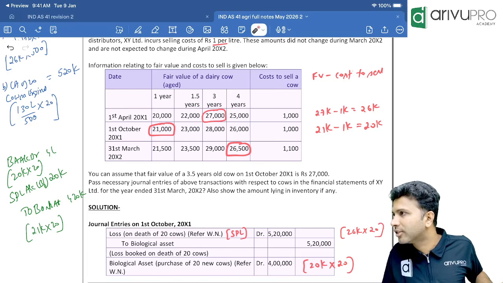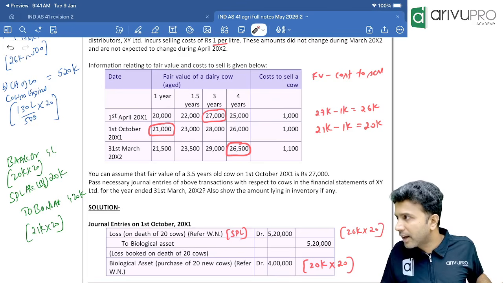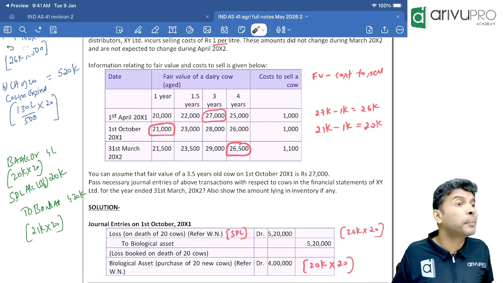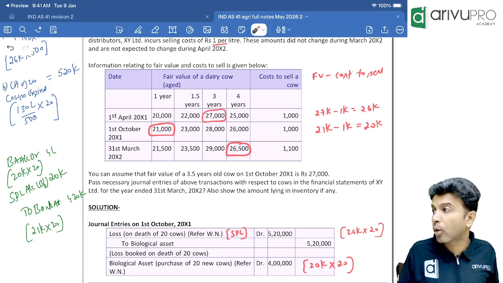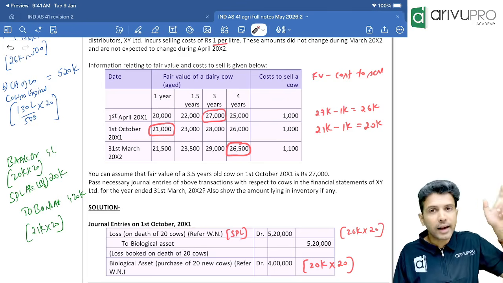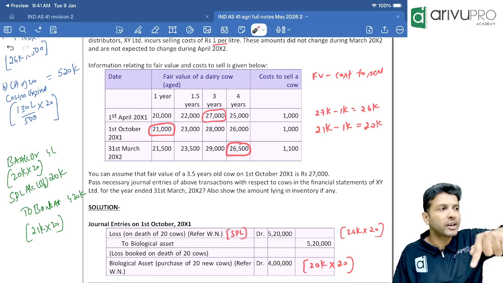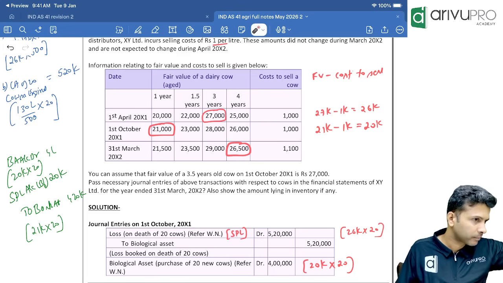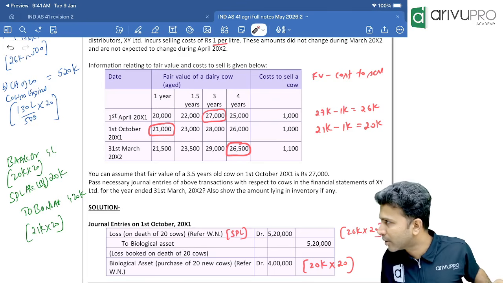Hope Shiv Kumar, I have answered your question. Suppose if they had told 30th September is a reporting period, because we can follow quarterly reporting also, then at every reporting period, remeasure it at fair value less cost to sell. Okay? Okay, Shiv Kumar says he has got it too.